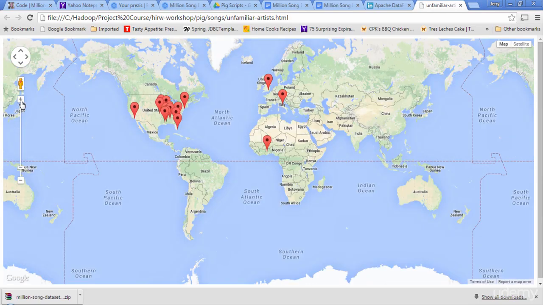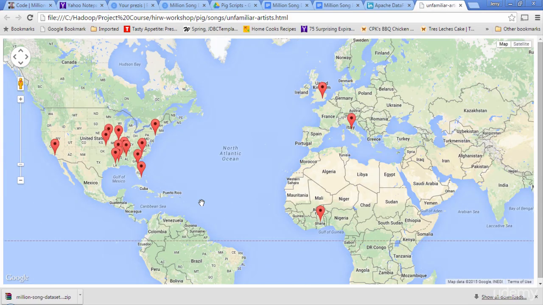Let's zoom in a little bit. There you go. You will see that the artists are plotted on the map. Beautiful, isn't it? If we execute the script on the entire 1 million songs, we would have many more results covering a lot of artists. But we executed the script only on 10,000 songs. Still, the result is not bad. We got artists not just from the US, but also from Europe and Africa. And that's pretty good.